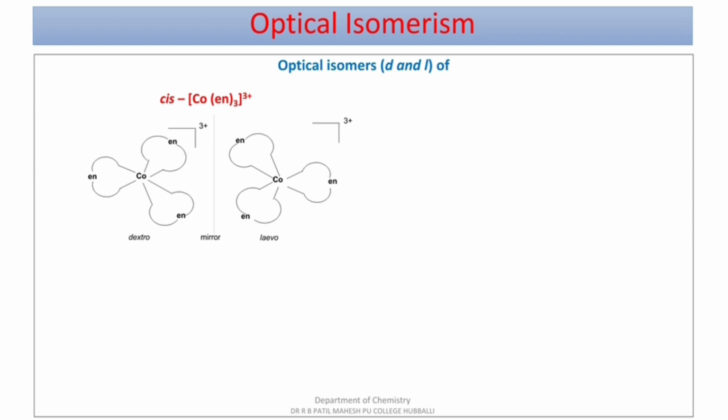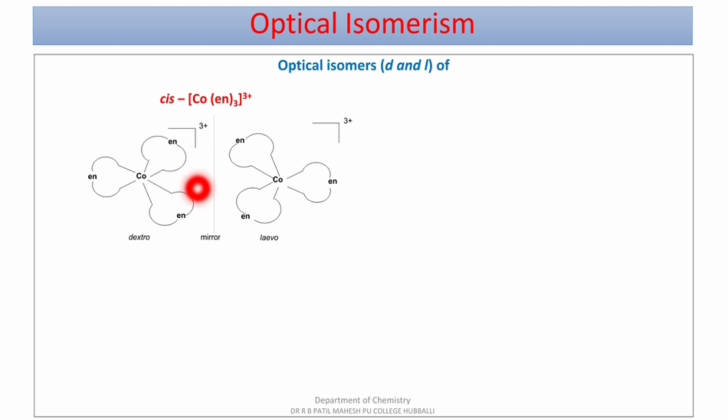If you bring one isomer on the other one, there are no superimposable mirror images. The groups possess different possible positions for the complex, dextrorotatory and levorotatory. If you take this as a plane of symmetry, then if the light rotates towards the right side, that is